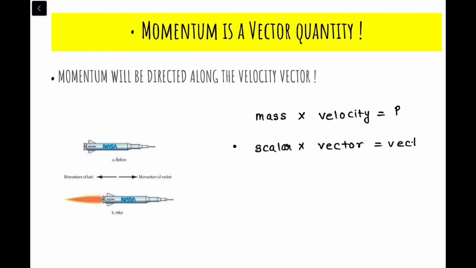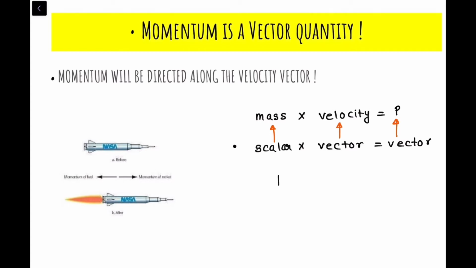Mass is a scalar quantity and velocity is a vector quantity, so when multiplied we get momentum, which is a vector quantity.